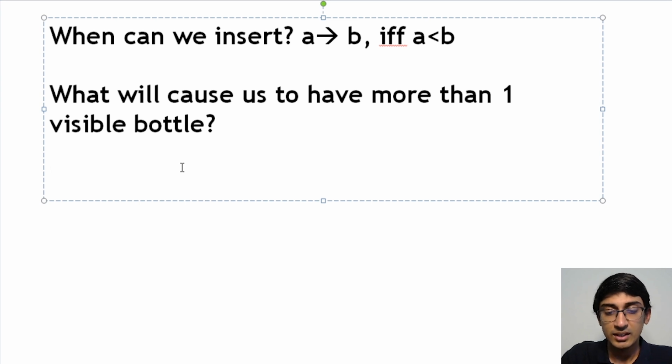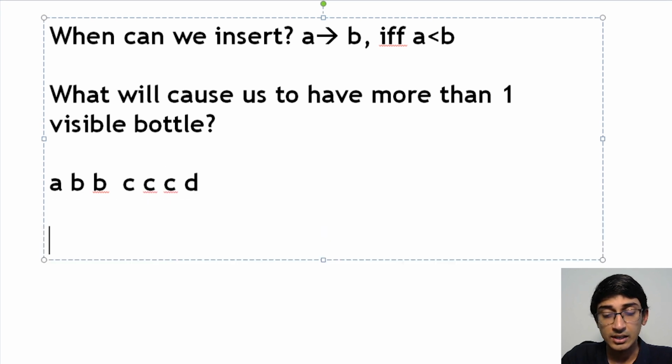But think about it, and I'll just take some general numbers: A, B, B, B, C, C, C and D, and let's say these are in ascending order, right? Now I know that I can put A inside B, but I cannot put this B inside a B over here.